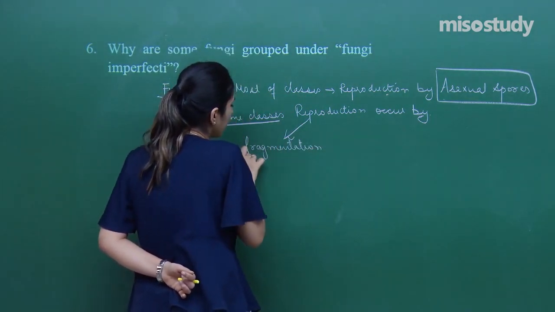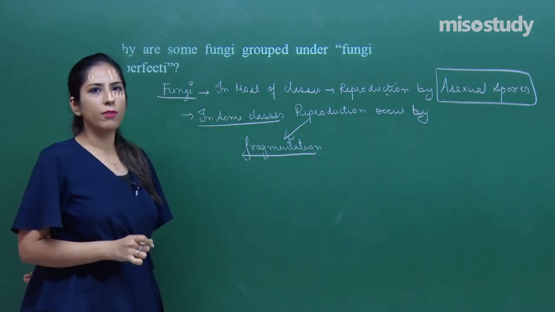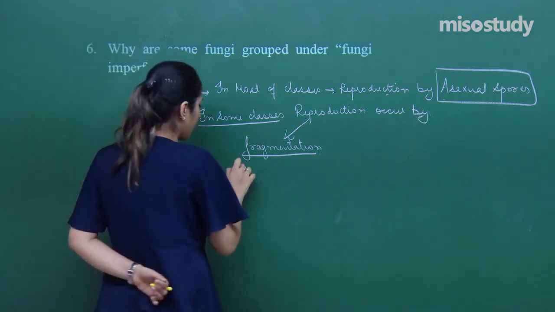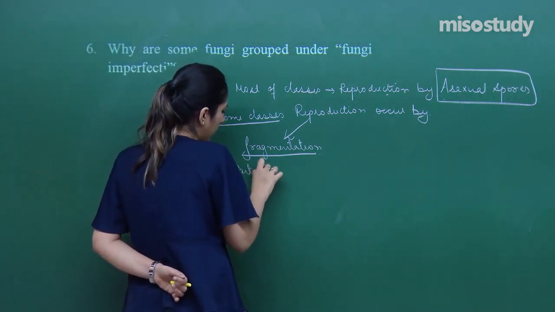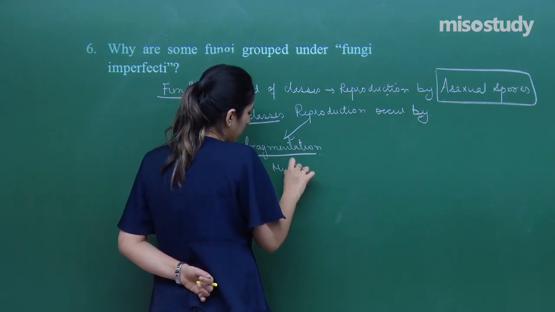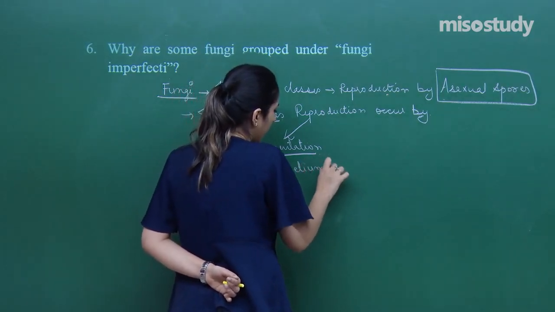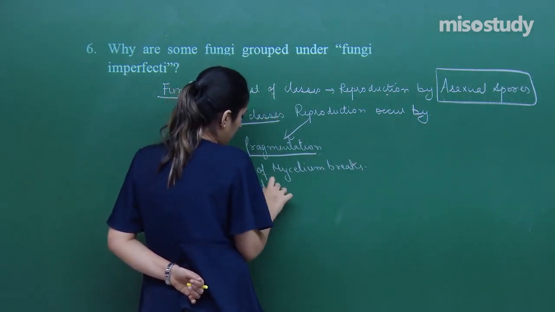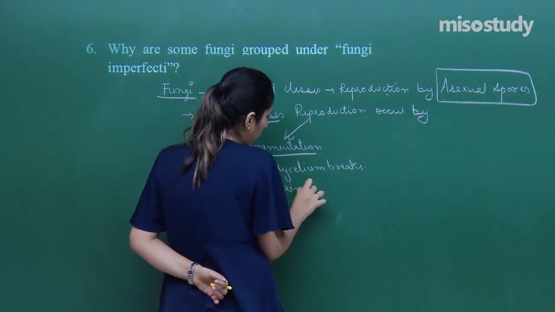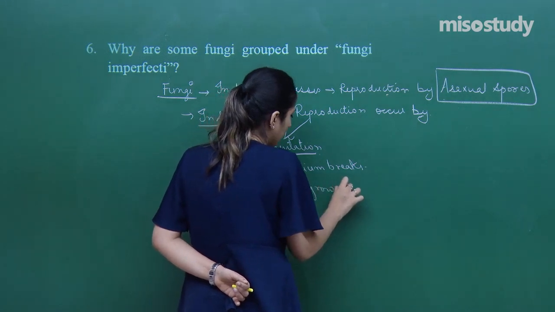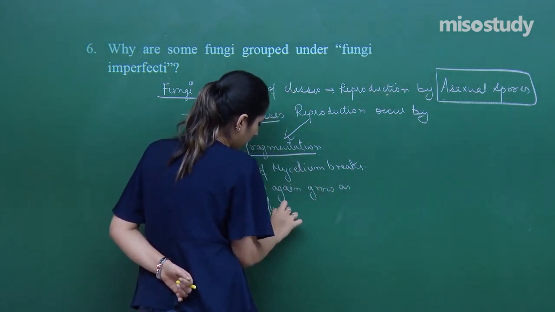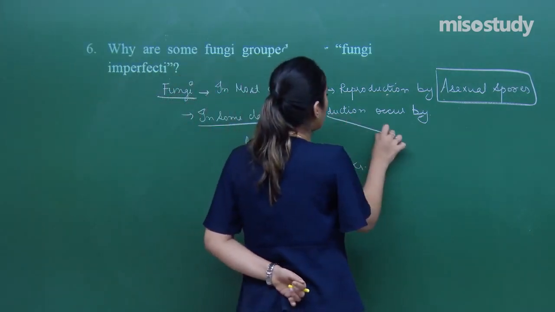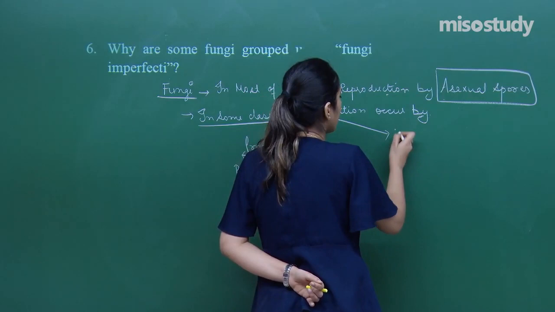Fragmentation. Now what is fragmentation? When a part of a mycelium comes out and grows itself into a fungi. So part of mycelium breaks and again grows as fungi. This is called as a fragmentation. Now another method that is called as a sexual method.